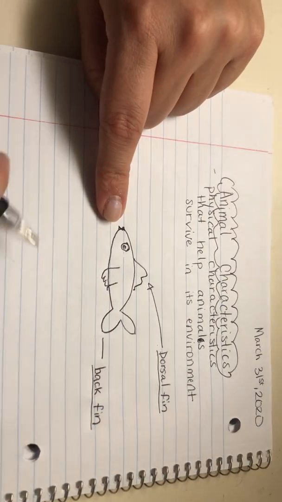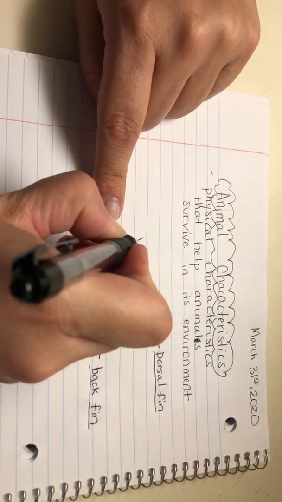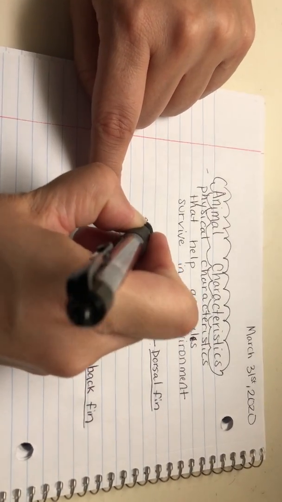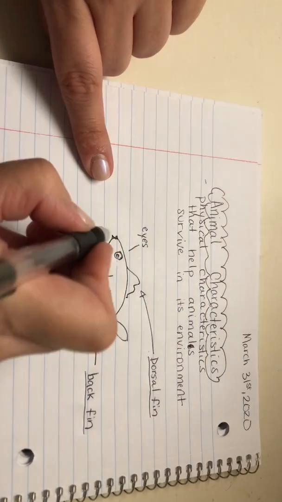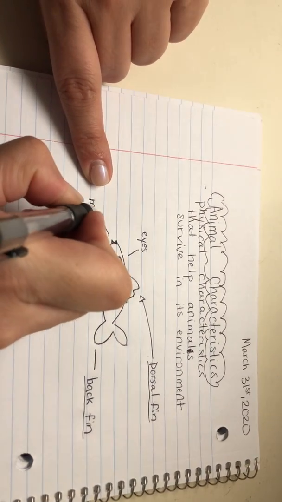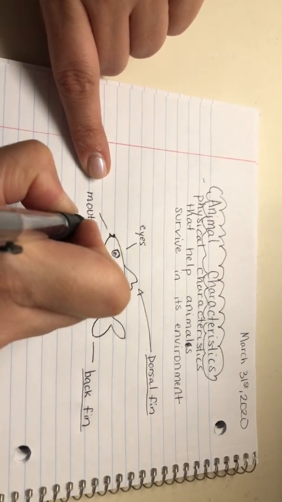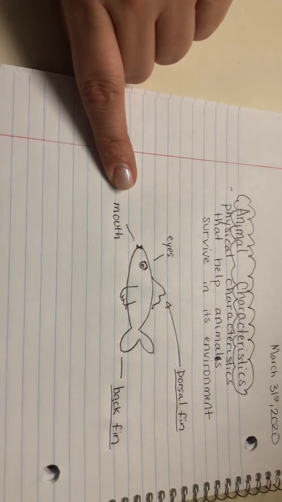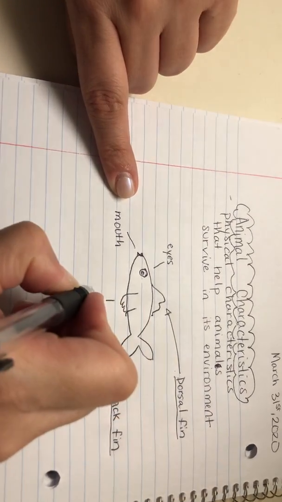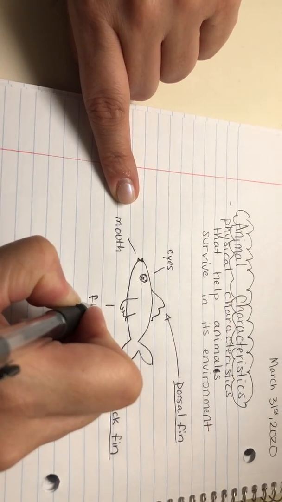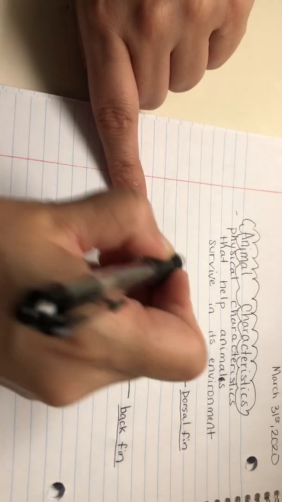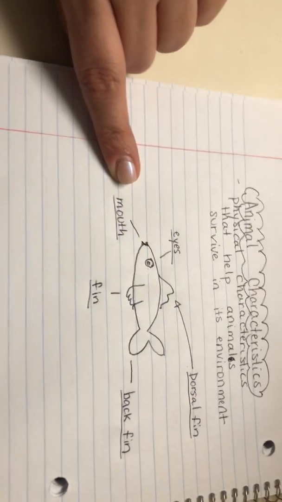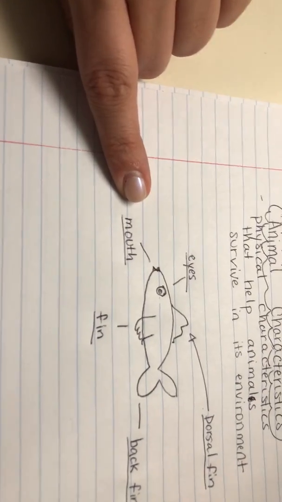Okay, we also have the eyes, and we have the mouth. Okay, we also have this part, which is also called a fin. And I'll give you just a moment to write those down.